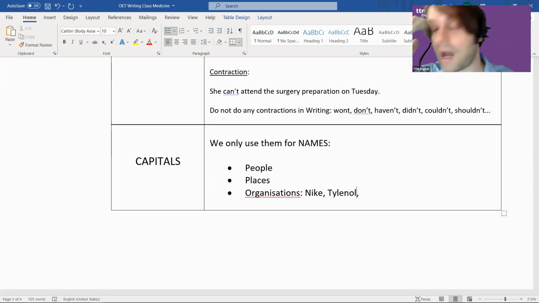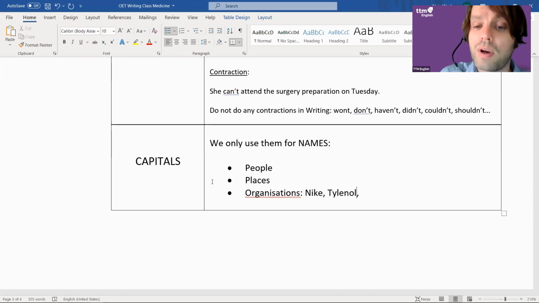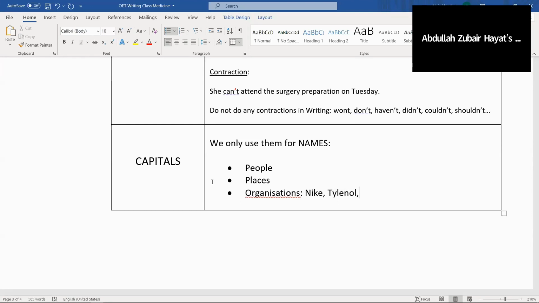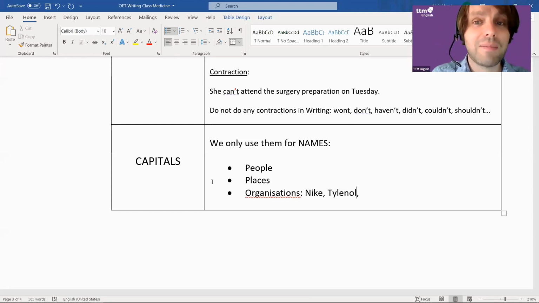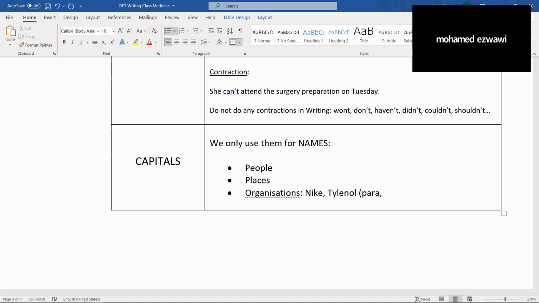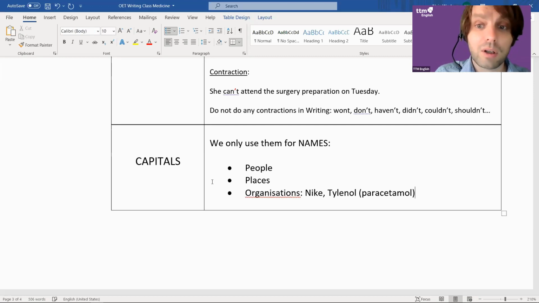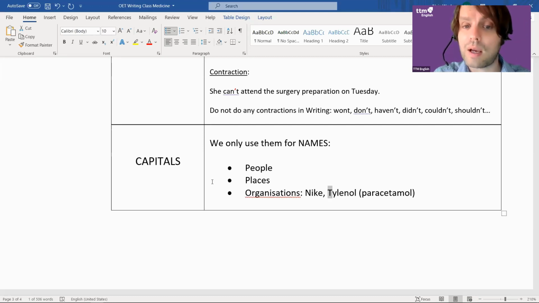I'm willing to agree with you, but obviously Tylenol. I don't know if I've spelled that right. Tylenol. Just to make this clear for everyone, Tylenol is a brand name for paracetamol. So we would not capitalize paracetamol because it's a generic drug, but the brand we would capitalize. Okay, that's how it works.